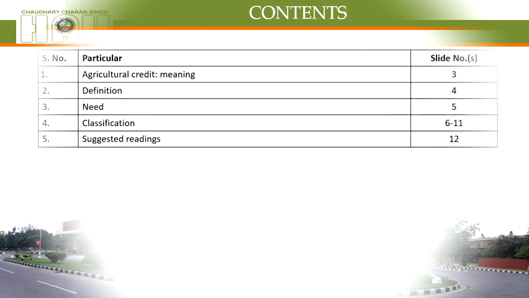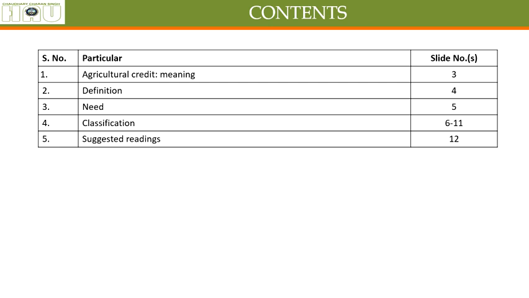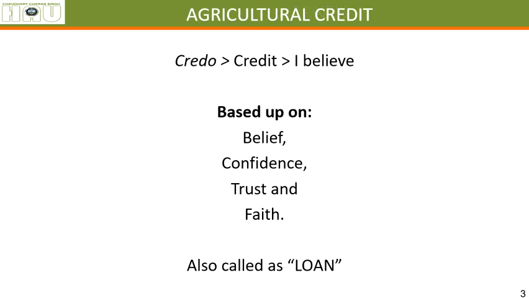So let's begin. These are the contents of our PowerPoint presentation. What do we mean by agricultural credit? How do we define it? There are some standard definitions, but we will be referring to only one. Why do we need this thing called credit, and how do we classify it? And at the end, some suggested reading, so that you can further enhance your understanding, but we'll try to leave no room for doubts. Okay, so let's see, what do we mean by agricultural credit?